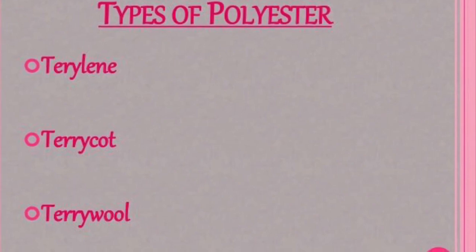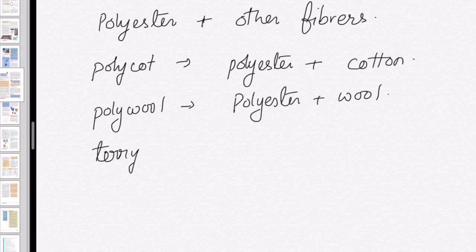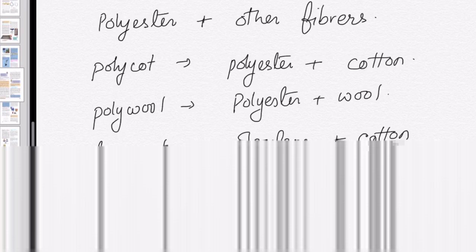Different types of polyester fibers are terylene, terrycot and terrywool. Polyester can be mixed with other fibers to obtain the desired result, like polyester plus cotton will form polycot, polyester plus wool will make polywool, and terylene plus cotton will make terrycot.